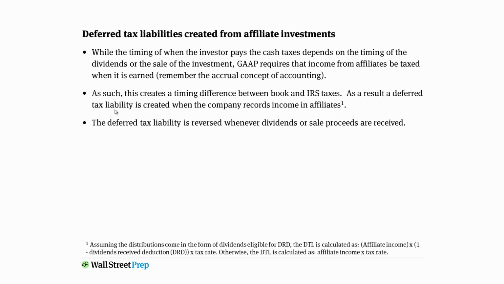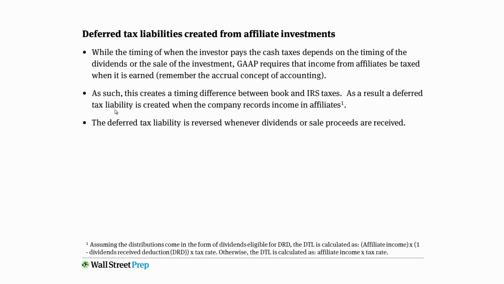While the timing of when the investor pays the cash taxes depends on the timing of when the dividends or the sale of the investment actually happens, GAAP requires that income from affiliates be taxed when it's earned, and that's the accrual concept. So we've been going through exercises where we're recognizing income based on our proportionate share of the affiliate's net income. That's the accrual concept of accounting. It doesn't necessarily, as we've talked about in prior videos, have to coincide at all with when the dividends from that affiliate are actually provided or when the sale of that investment is finally made.